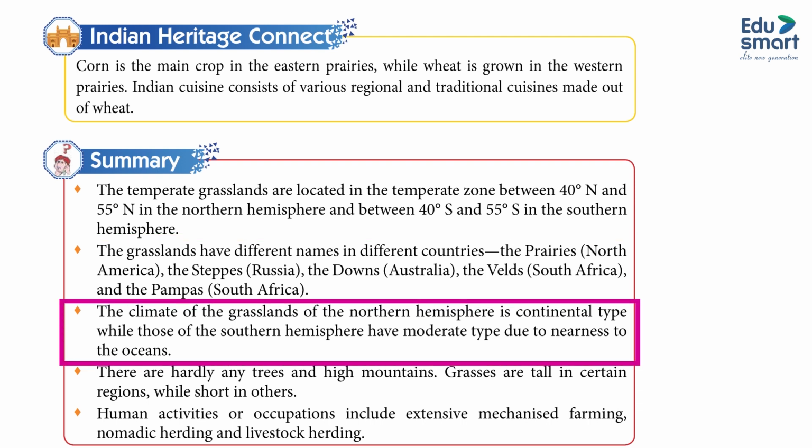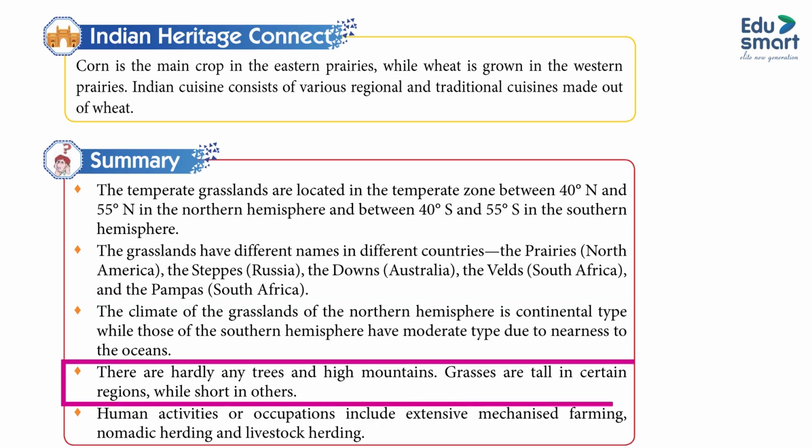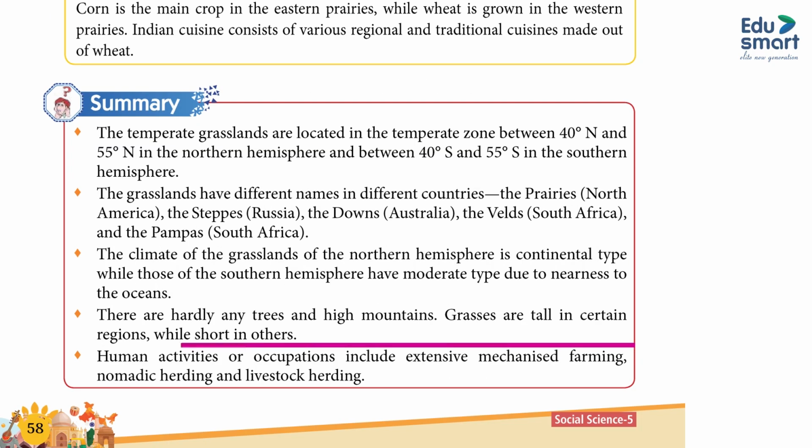The climate of the grasslands of the Northern Hemisphere is continental type, while those of the Southern Hemisphere have moderate type due to nearness to the oceans. There are hardly any trees in the grasslands. Grasses are tall in certain regions while short in others. Human activities or occupations include extensive mechanized farming, nomadic herding, and livestock herding.